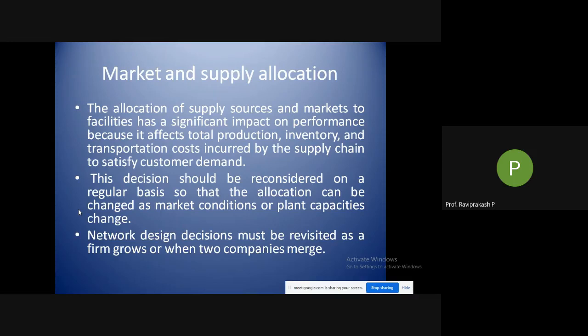So that is why it says it affects the production, inventory, and transportation costs incurred by the supply chain to satisfy the customer demand. Allocation also has to be done properly: what market are we supplying to, how far it is, and what could be the transportation cost. All of this has to be taken into consideration beforehand. Then this decision should be reconsidered on a regular basis, so that the allocation can be changed as market conditions or plant capacities change. So this is very important.